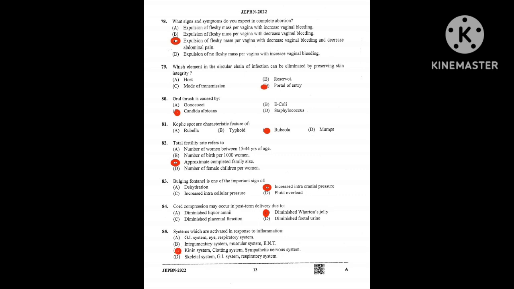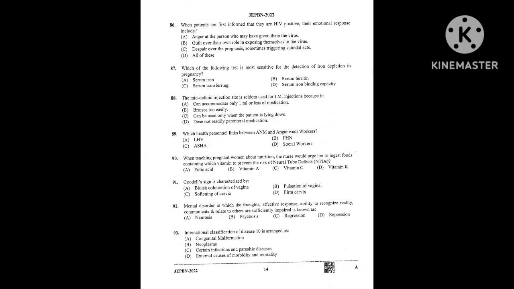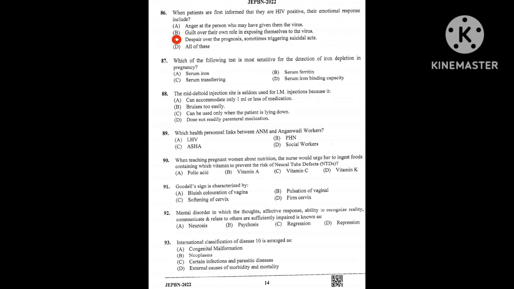Question number 86. When patients are first informed that they are HIV positive, their emotional response includes option A, anger at the person who may have given them the virus. Option B, guilt over their own role in exposing themselves to the virus. C, despair over the prognosis, sometimes triggering suicidal acts. Option D, all of these. Option C is the right answer.